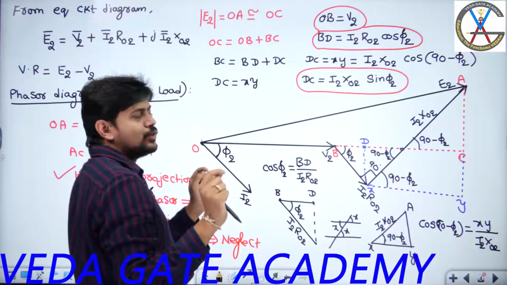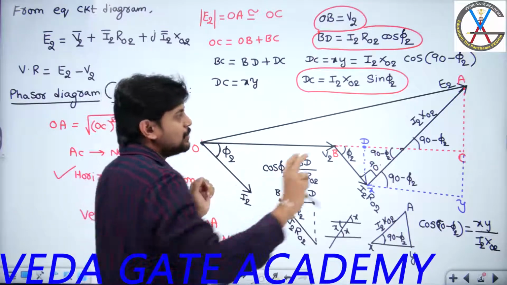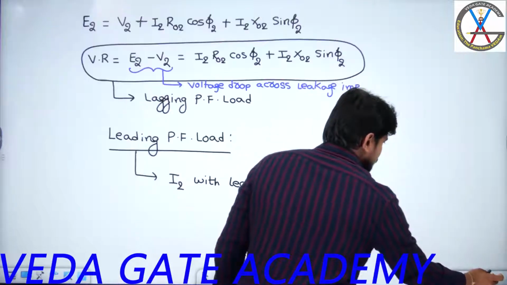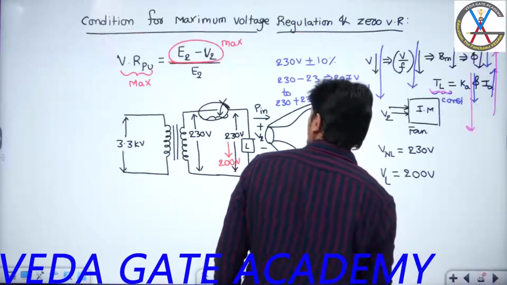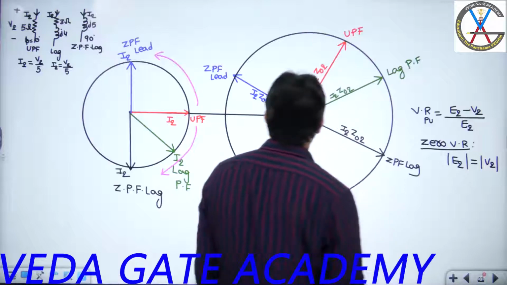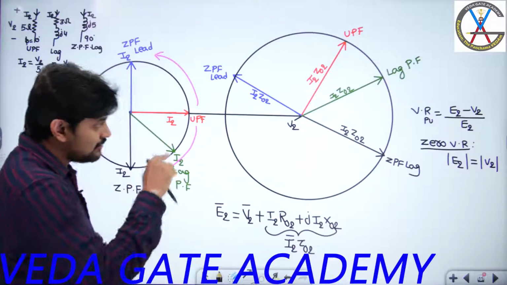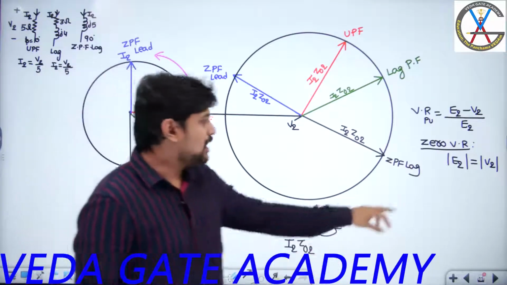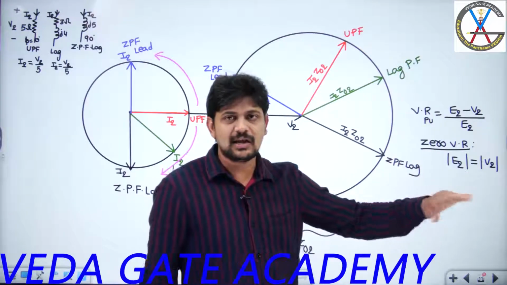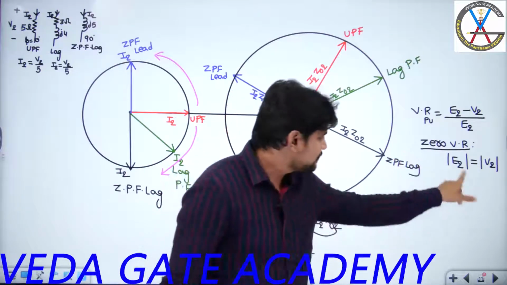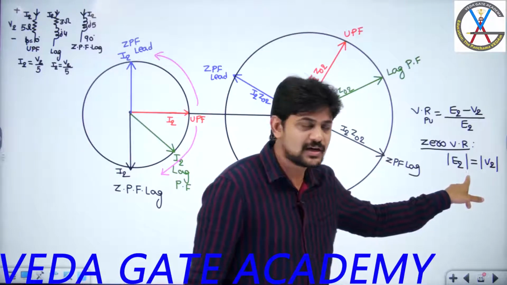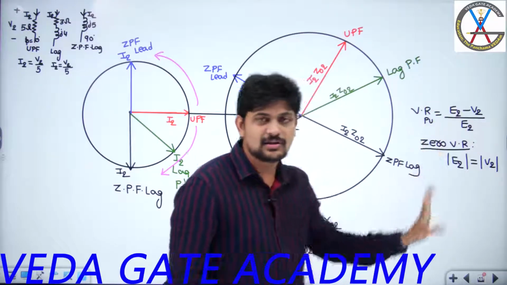Horizontal projection of OA is equal to OC, and I am neglecting the vertical projection. Now come back to this discussion. If you try to see this particular thing, then I will get zero voltage regulation if the horizontal projection of E2 phasor is exactly equal to V2. If the horizontal projection of E2 phasor is exactly equal to V2, then I will get zero voltage regulation.